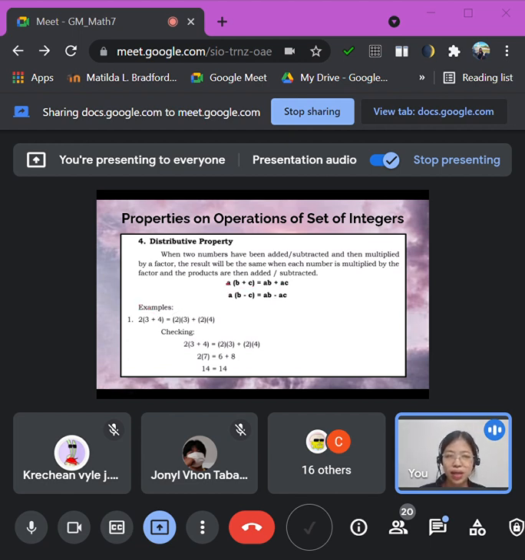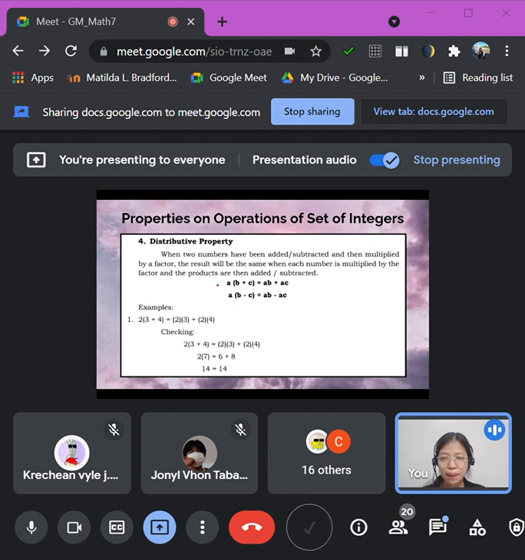So, as you can see here, gidistribute ra na nato siya. So, unsa nang gidistribute teacher? Ato siyang gi-multiply. So, ang A, gi-multiply na to sa B, so that is AB. And then, ang A, gi-multiply na sad nato sa C, that is AC, and then copy lang ang plus. That is distributive property under addition. But if subtraction, as you can see here, naa tay B minus C. So we have A times B, that is AB, and then minus A times C, that is AC. Okay. So that is for our distributive property.